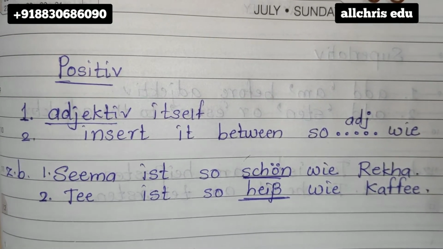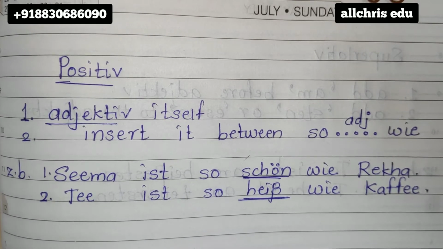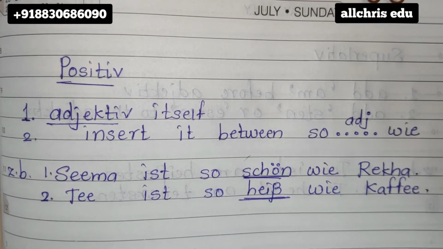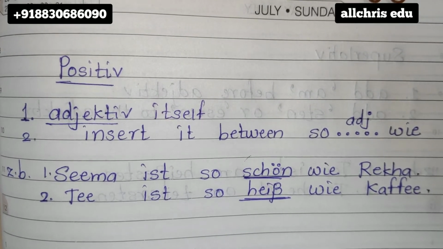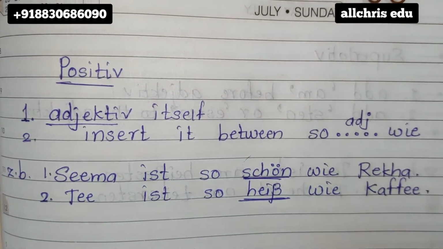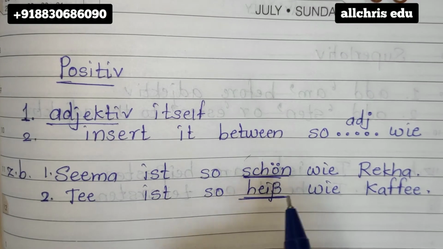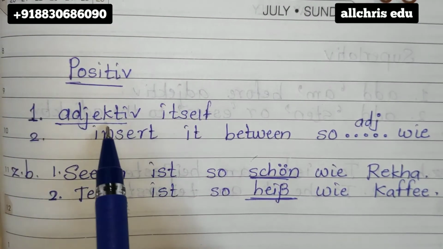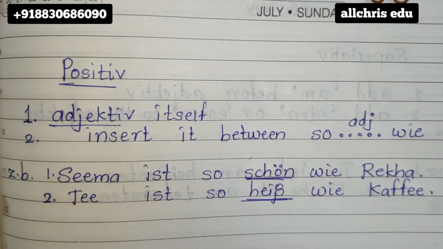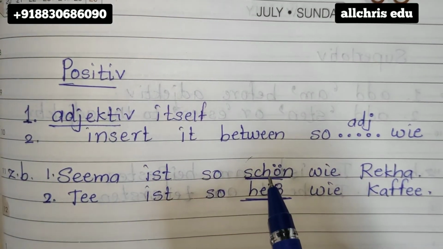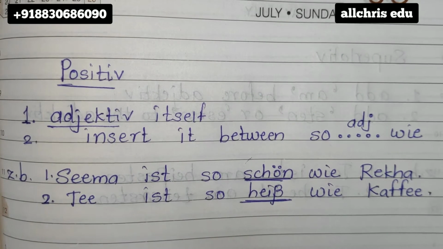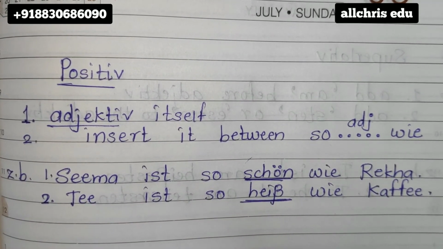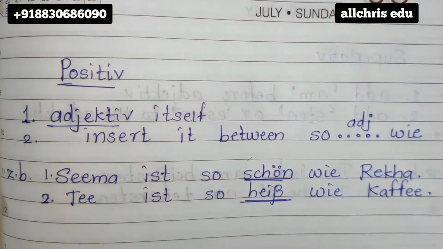In the same manner in German, same criteria, only here we are adding some endings, as we do in English. So schön means beautiful, heiß means hot. In this type of positive sentence, you have to use the original adjective, no extra endings. Use the original adjective, whichever you have learned.